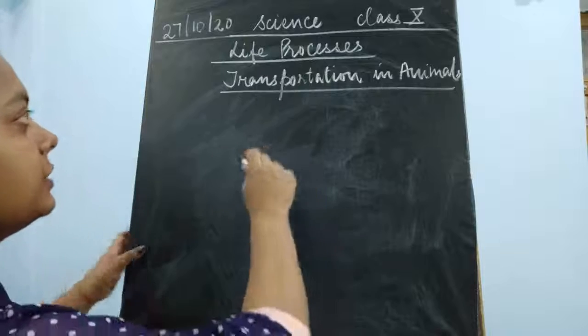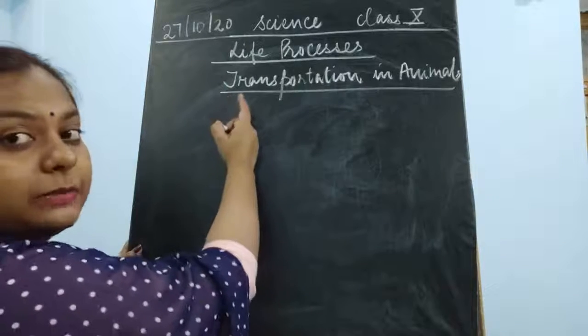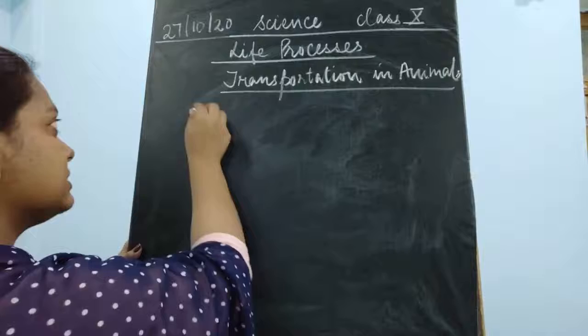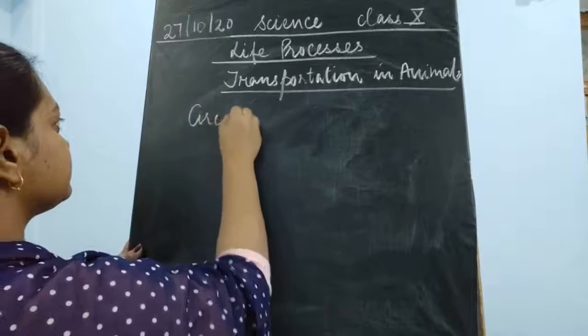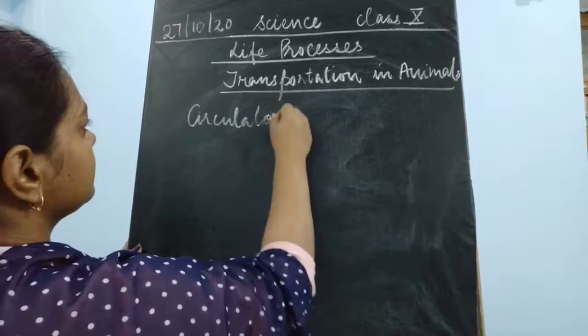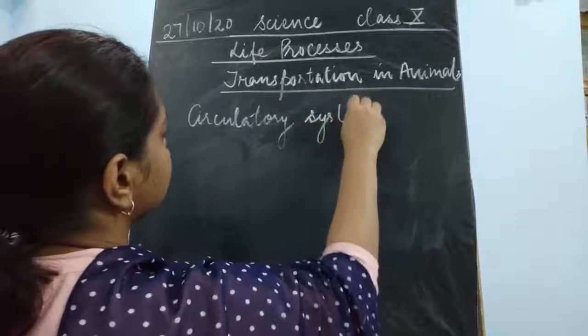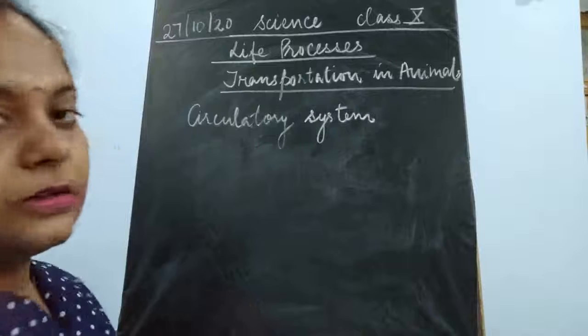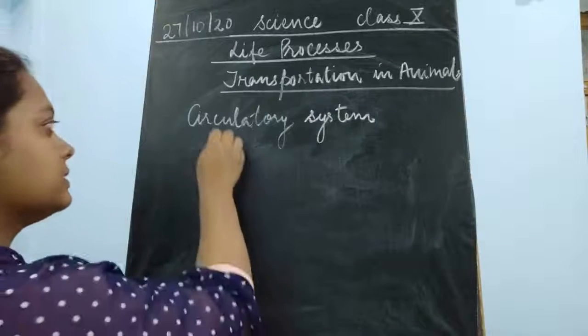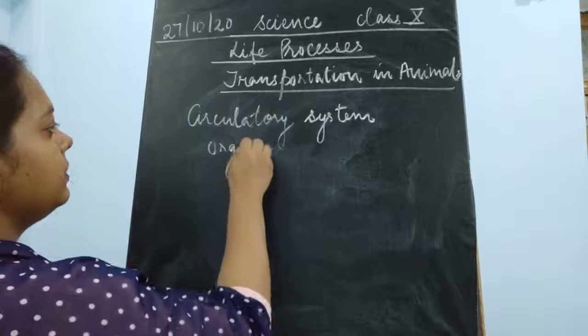There is one transportation system in the body of human beings, that is the circulatory system. In the circulatory system we have different organs and the blood vessels.